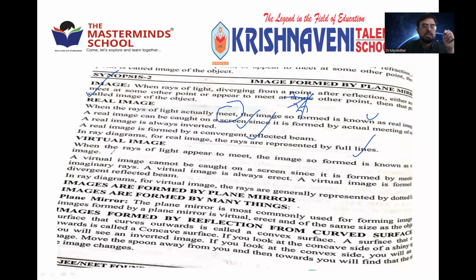Whereas the virtual image is the second type. When the rays of light appear to meet, they are not meeting exactly, but they appear like meeting. So they are called a virtual image. A virtual image cannot be caught on a screen. It is formed by the divergence of reflected rays. When reflected rays diverge after reflection, the image appears on the other side and is called a virtual image.